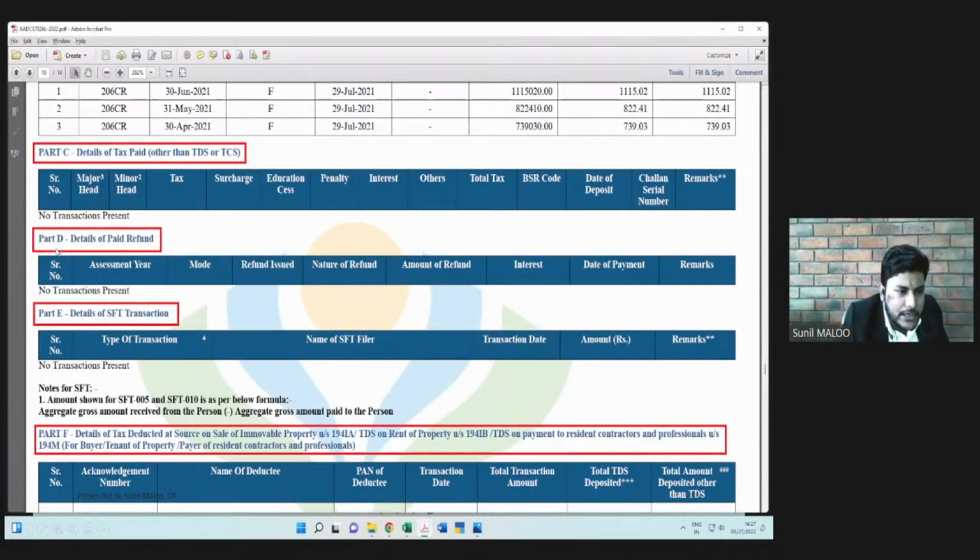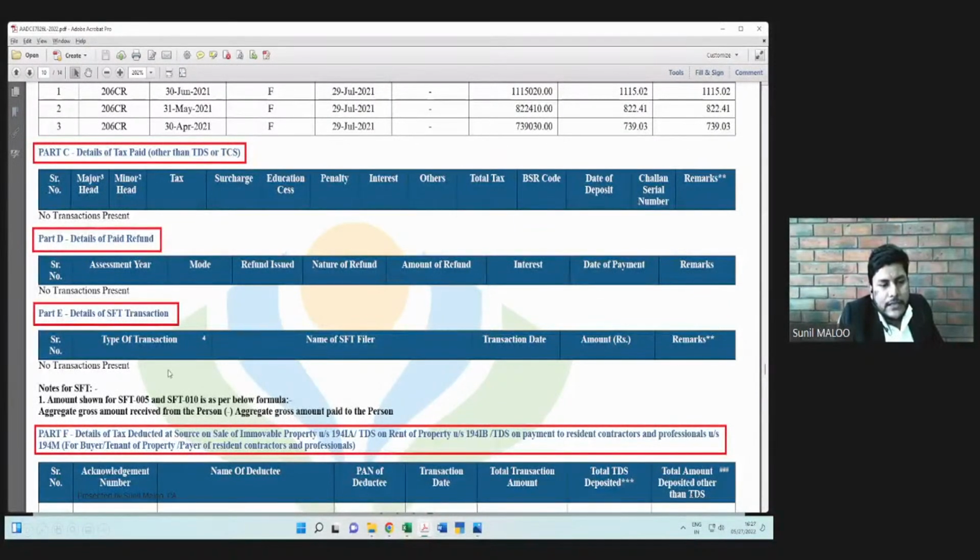Next is part D of 26AS, which is the details of the paid refunds. So whenever a refund is paid to the assessee, those refunds will appear in the 26AS under part D tab.